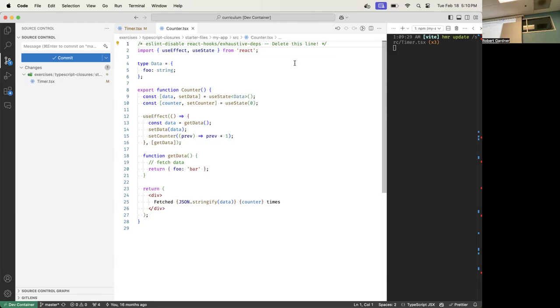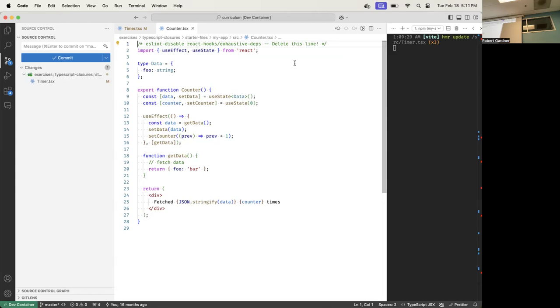Does set data go in the backpack? Yes. Why isn't it in my array here? Because it's a state setter, so it never changes. What about data? Data is declared inside, so it doesn't go in the backpack. Set counter goes in the backpack, but it doesn't have to go here because it's a state setter. And pre doesn't go in the backpack. So the things that go in the backpack are get data, set data and set counter. I don't need to declare the setters because the linter knows they never change.